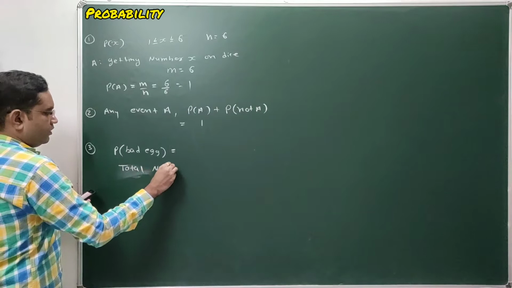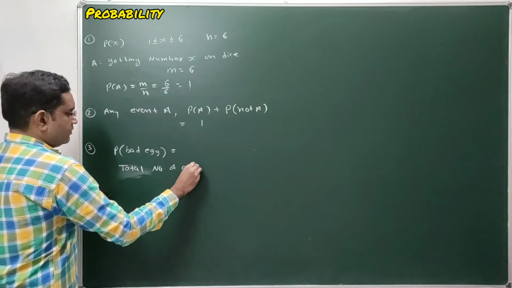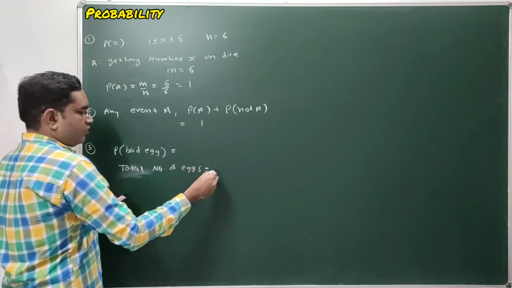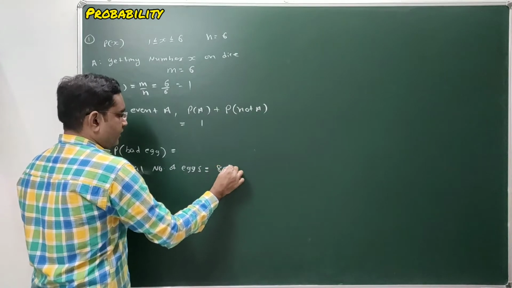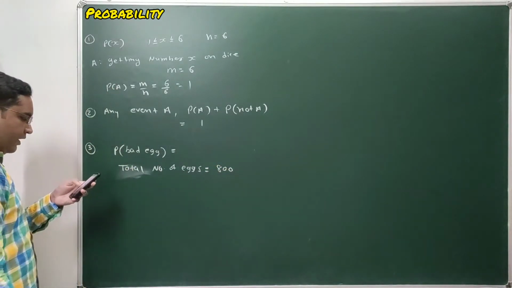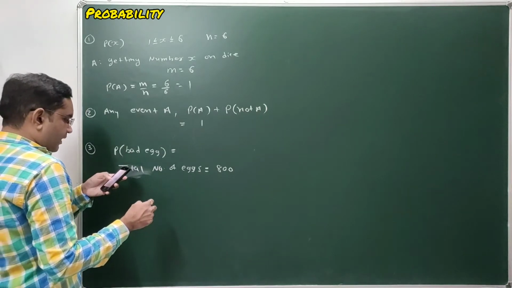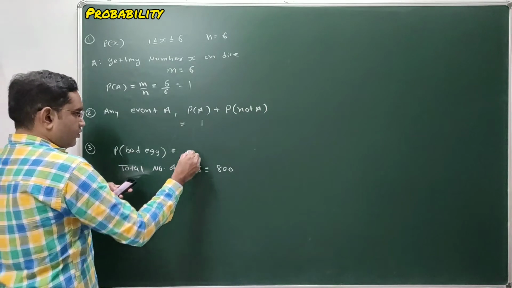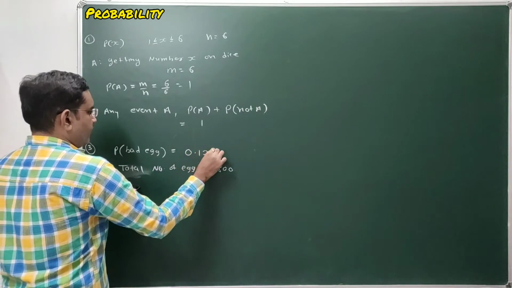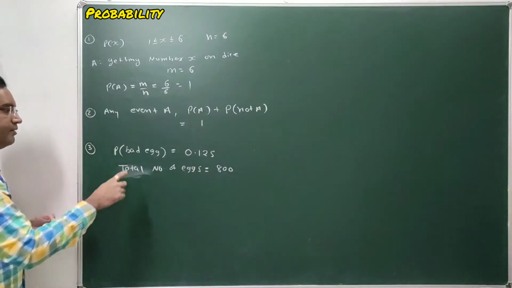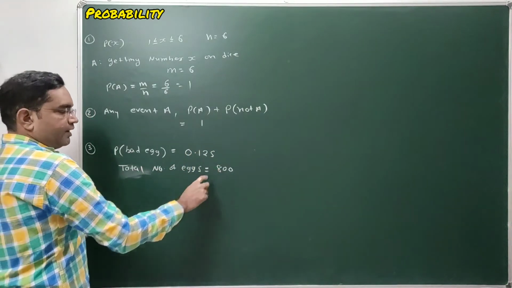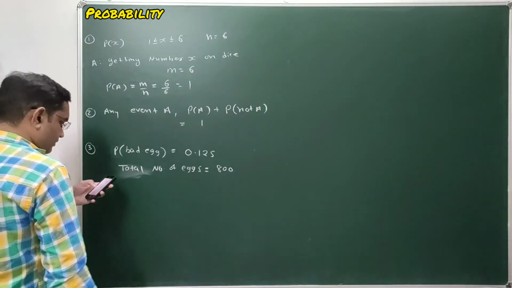That means the lot contains a total of 800 eggs. So probability of getting bad egg in a lot of 800 eggs is 0.125. This is the probability of selecting a bad egg from the lot of 800 eggs.